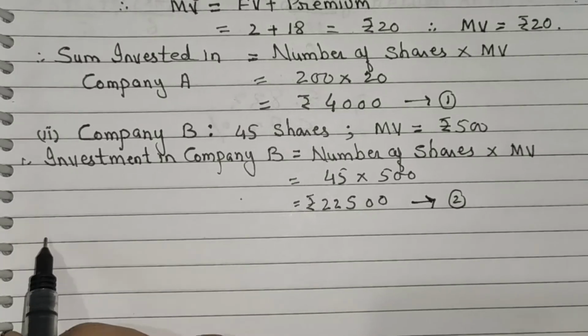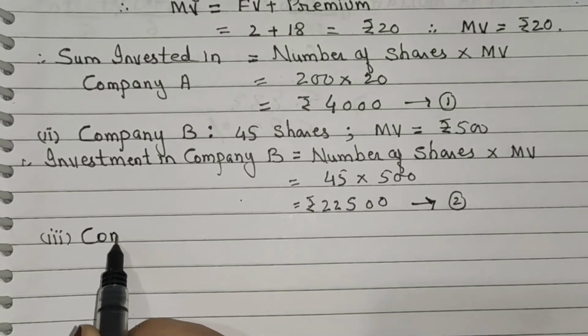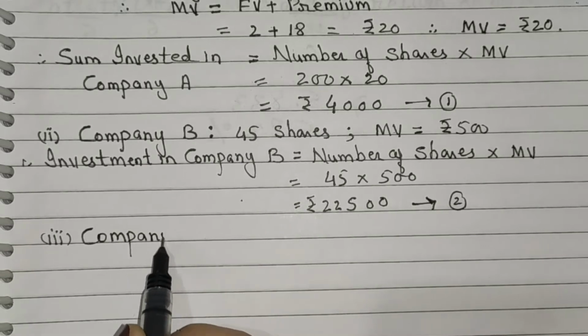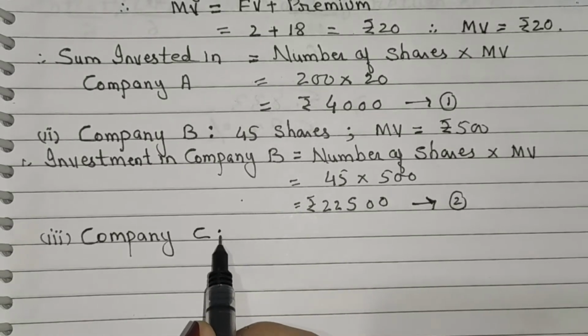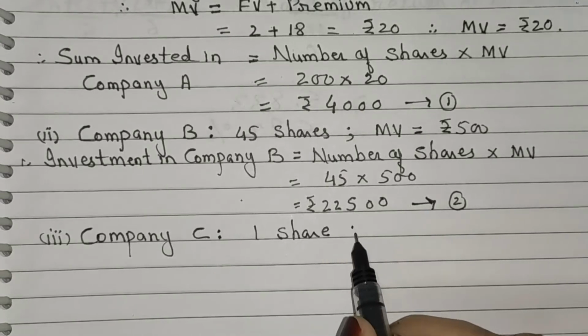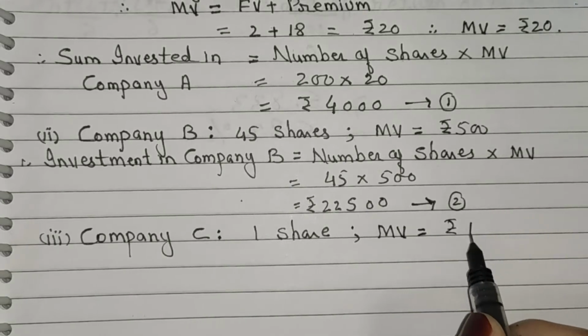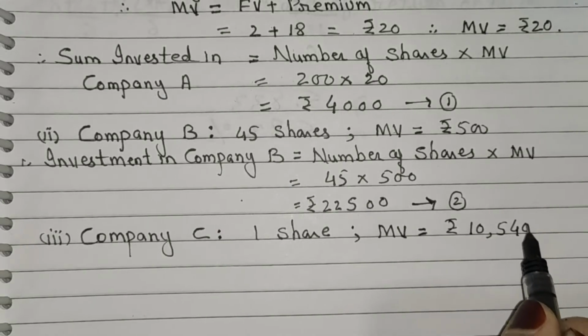Now third one is company C. Now for company C, 1 share and market value means MV, which is equal to rupees 10,540.